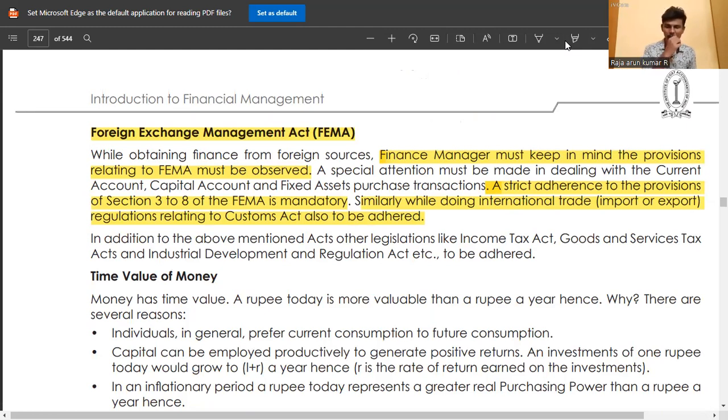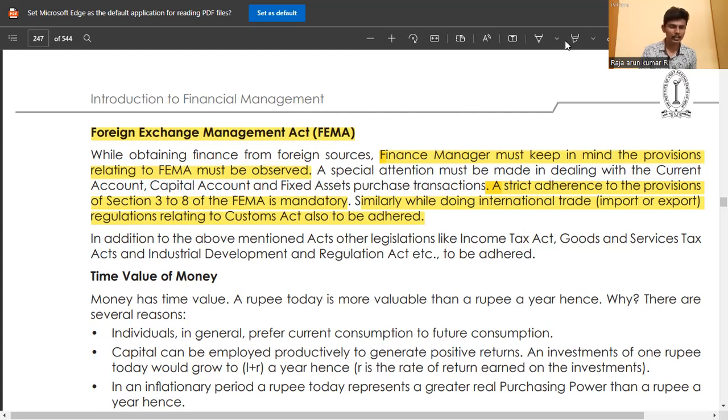While obtaining finance from foreign sources, the finance manager must keep in mind that the provisions related to FEMA, the Foreign Exchange Management Act, must be observed.